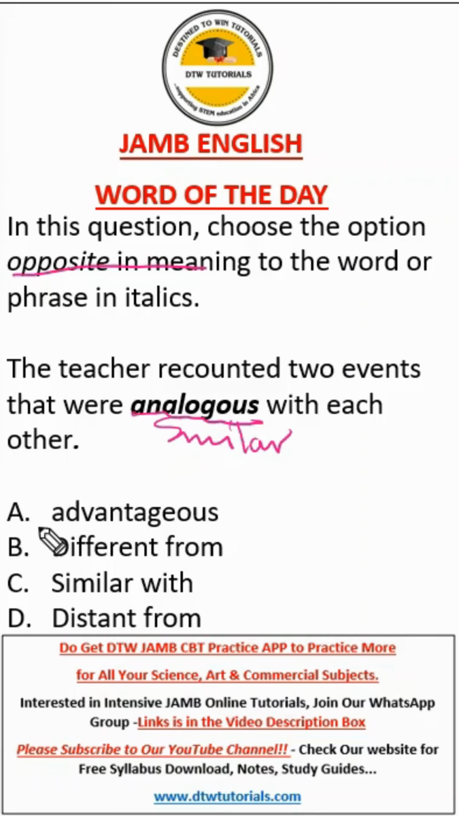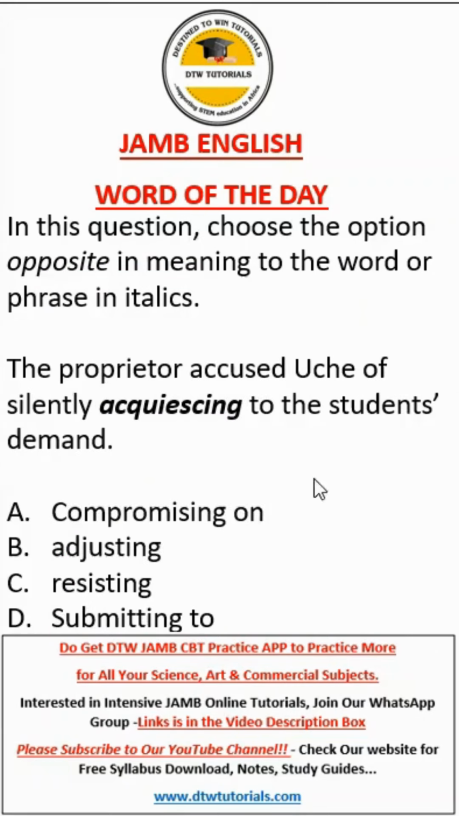Now look at A. A says advantageous. No, advantageous means something that is more important. That's not the opposite of similar. Now B says different from. Yes, this is the opposite of similar. C says similar with. This is the direct meaning. D says distant from. No, that's not the opposite of similar. So the right answer here is B.